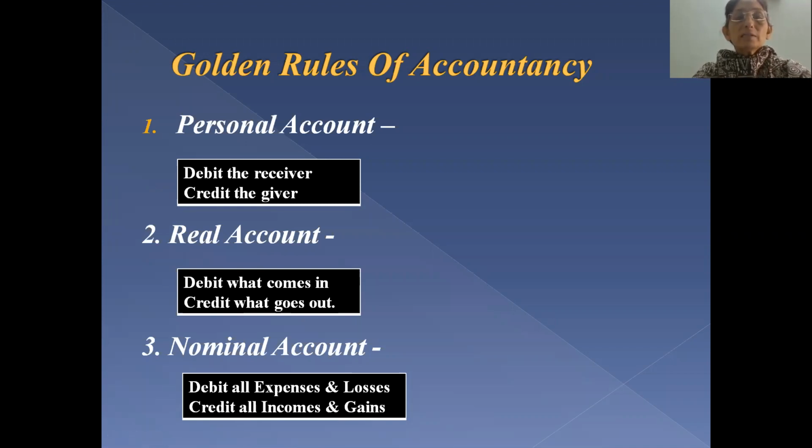So first thing is, whatever transaction takes place in the business, find out the minimum two accounts which are involved. Second step, decide the type of account, whether it's a personal, real or nominal. Then apply the appropriate rule. Accordingly, decide the debit and credit and then pass the entry. So for recording any transaction in the business, this is the base.